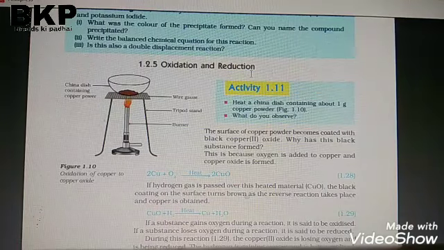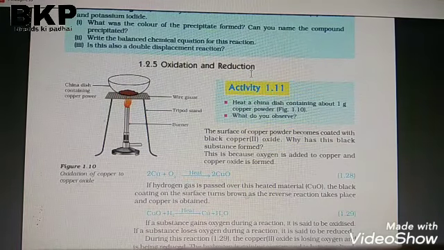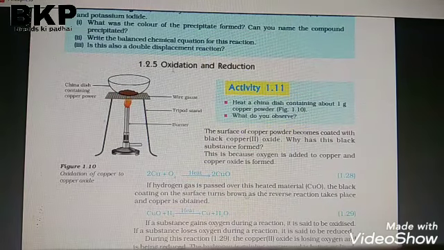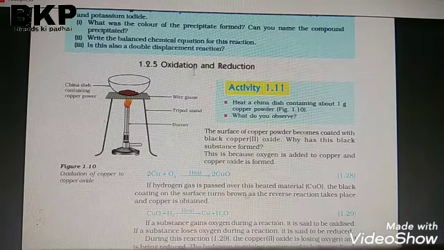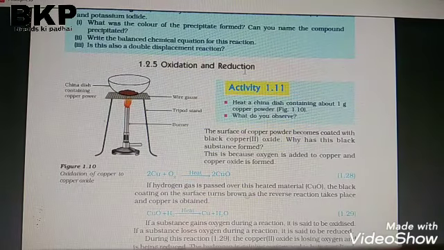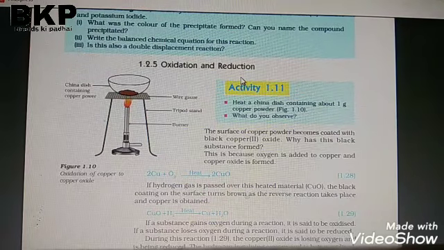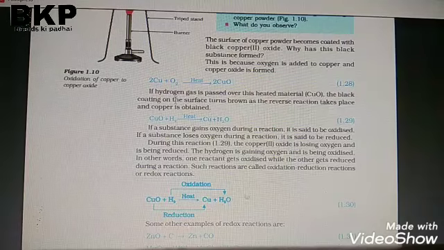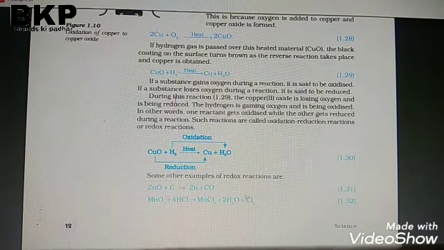And reduction is the opposite of oxidation: the loss of oxygen and gain of hydrogen. You can write the definition in the examination like this: the gain of hydrogen and loss of oxygen is known as reduction. Now I will show you some examples of oxidation and reduction.